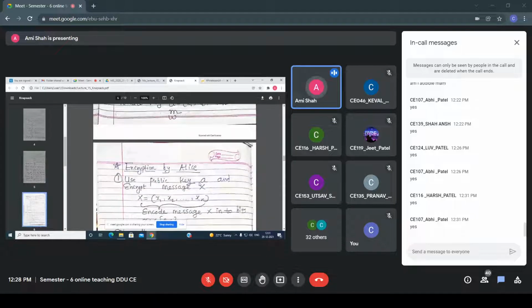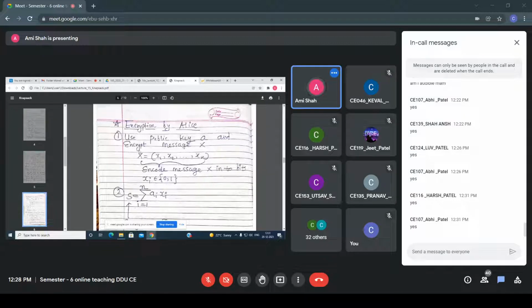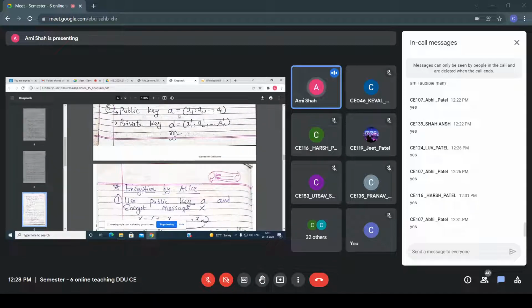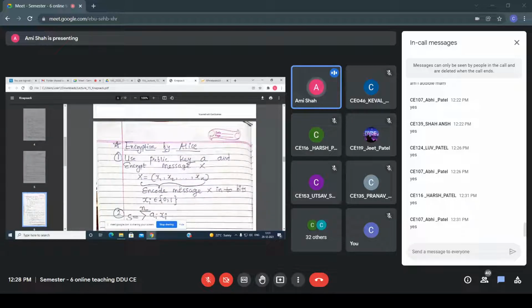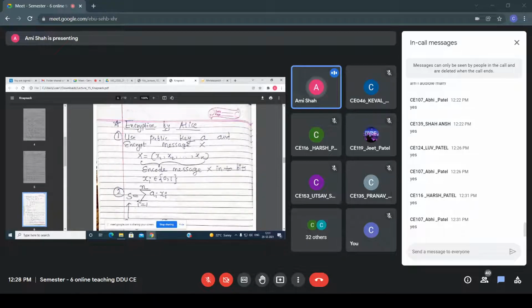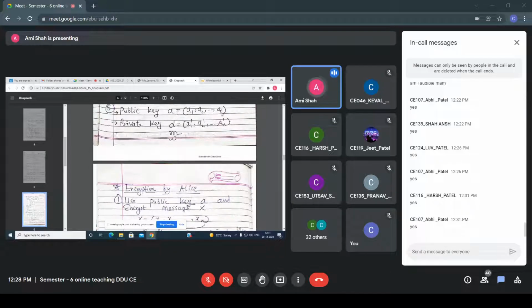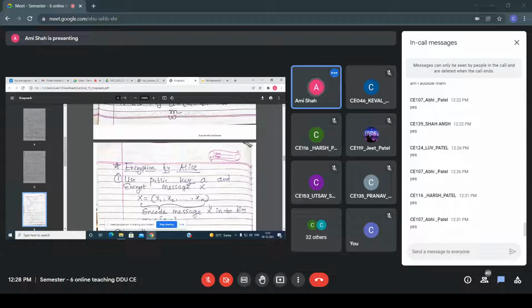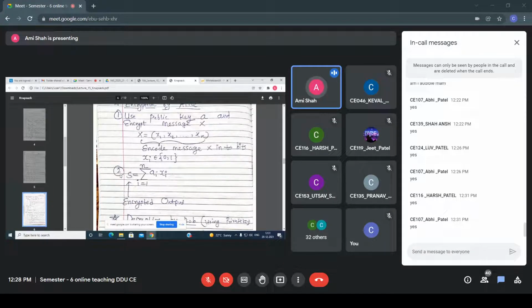Now how to perform the encryption. If Alice wants to send some message to Bob, let's say Alice uses this plaintext, where xi belongs to 0, 1. She uses the public key, this A, and with the help of that she encrypts the message. The equation is S equals sigma Ai into xi, where A is the public key and x is the plaintext. With that, Alice gets the encrypted output, the ciphertext.